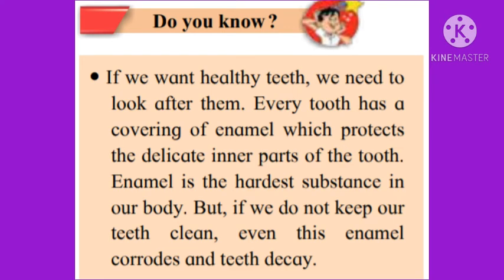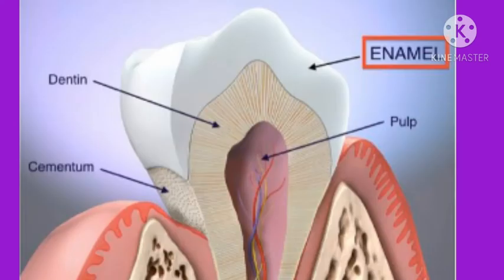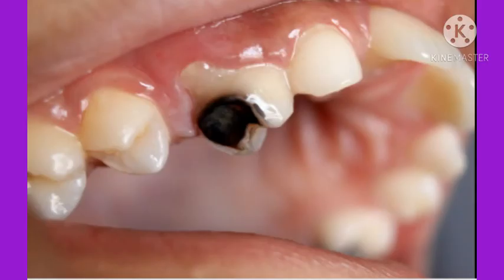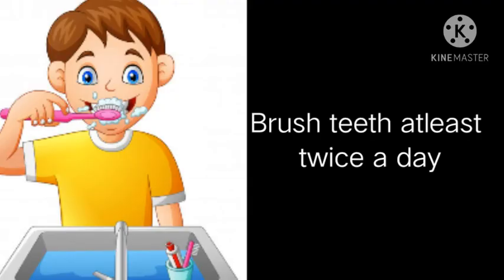Children, do you know? If we want healthy teeth, we need to look after them. Every tooth has a covering of enamel. It is a hard covering which protects the delicate inner parts of the tooth. Enamel is the hardest substance in our body. But if we do not keep our teeth clean, even this enamel corrodes and teeth decay. That's why, children, at least in the morning and at night, we have to brush our teeth properly, compulsorily.